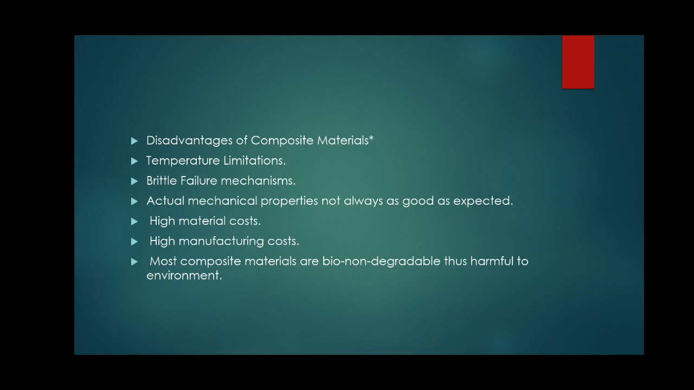What are the disadvantages of composite material? There are temperature limitations and a brittle failure mechanism. Mechanical properties are not always as good as expected. Material cost is high, and manufacturing cost is high. Most composite materials are non-biodegradable. If this material is thrown on the earth, it does not decay easily, so we call it non-biodegradable, and thus it is harmful to the environment.